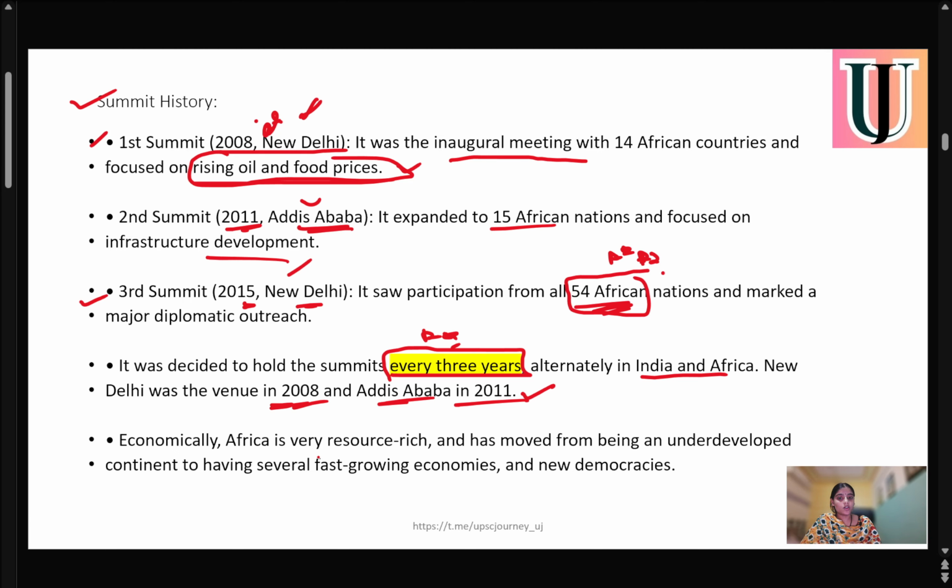Economically, Africa is very resource-rich and has moved from being an underdeveloped continent to having several fast-growing economies and new democracies. We all know that Africa is a very rich continent, although underdeveloped. But it is now a time of fast-growing economies, so India can have more resources and closer cooperation with Africa.